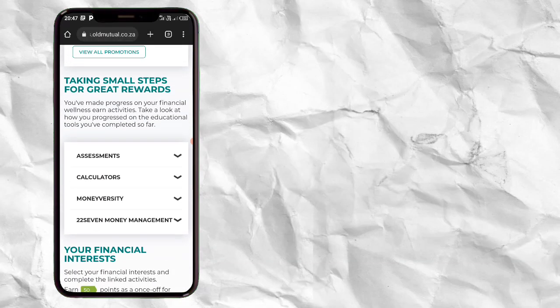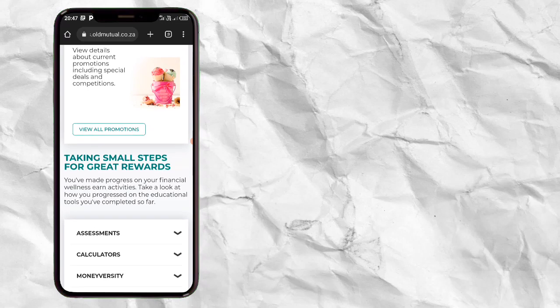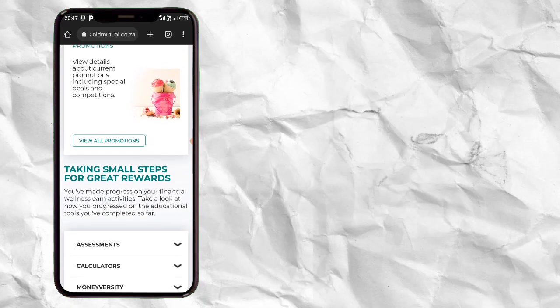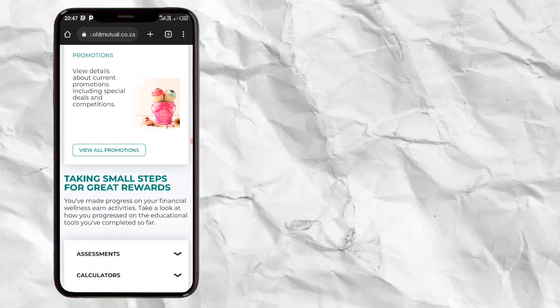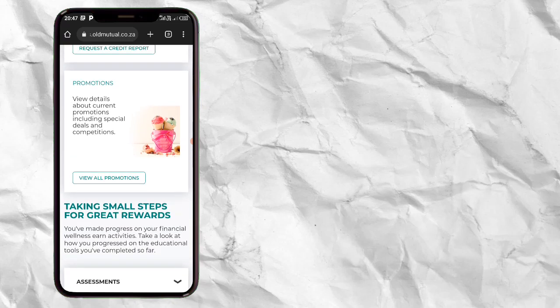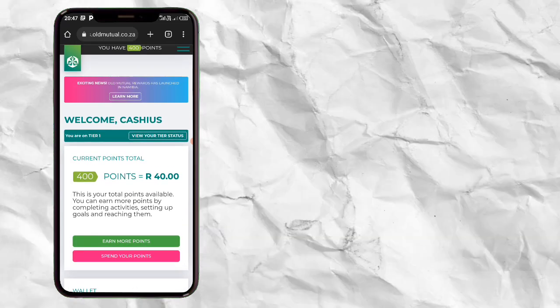I'm going to show you something here: taking small steps to great rewards. Guys, it's not just about getting free airtime or a free voucher or free data. This will help you to manage your money.